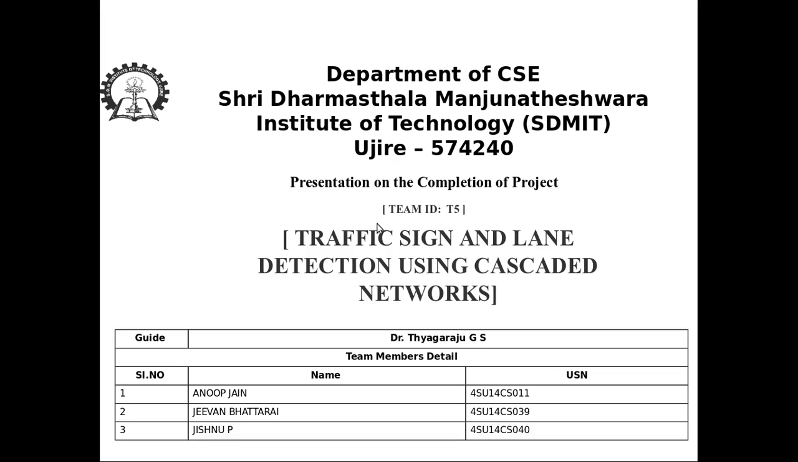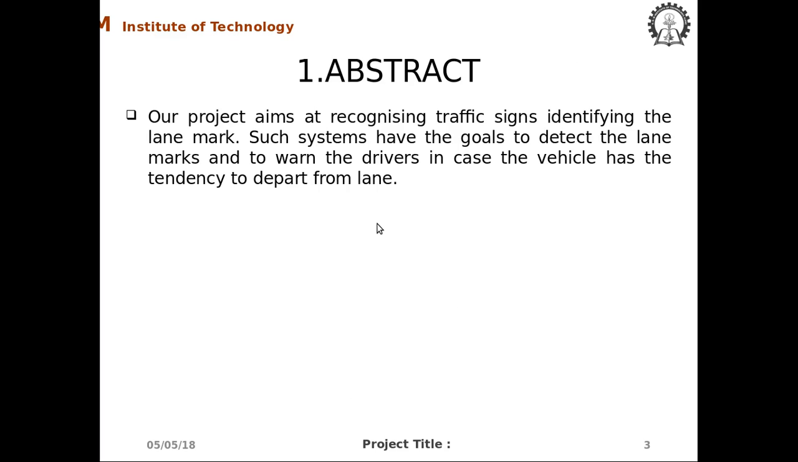Traffic sign and lane detection using cascaded networks. Our project aims at recognizing traffic signs, identifying the lane marks. Such systems have the goal to detect the lane marks and to warn the driver in case the vehicle has the tendency to depart from lane.